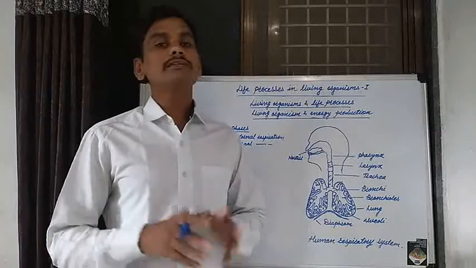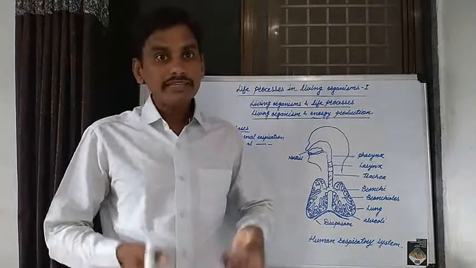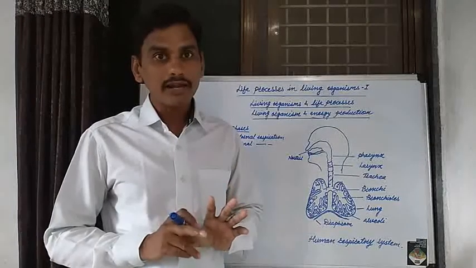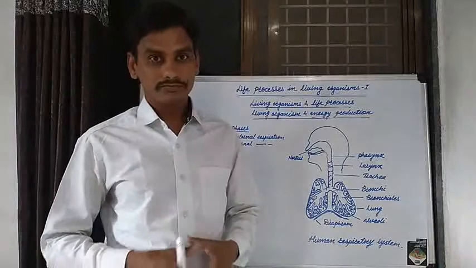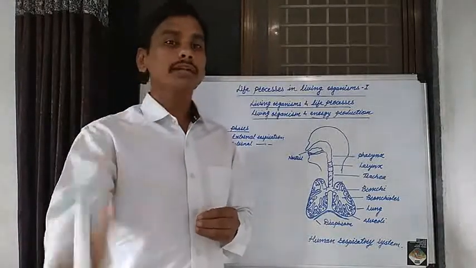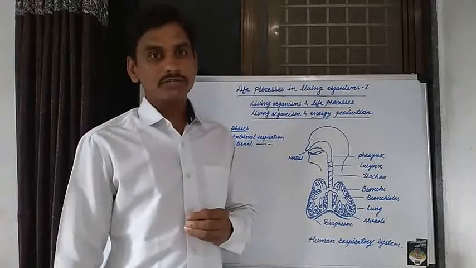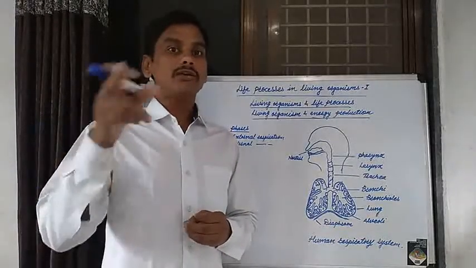Now these organs, this organ system requires food material. We get this food material from different plants. Plants are known as autotrophic in nature. Plants synthesize their own food material by the process of photosynthesis. That's why these plants are known as autotrophs.